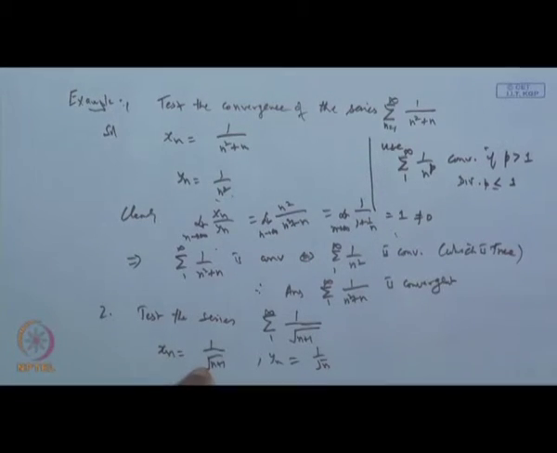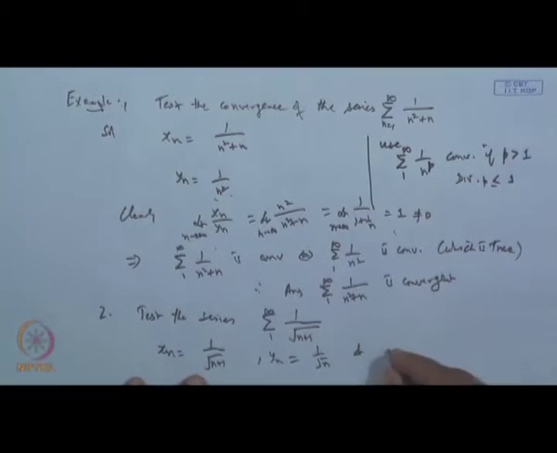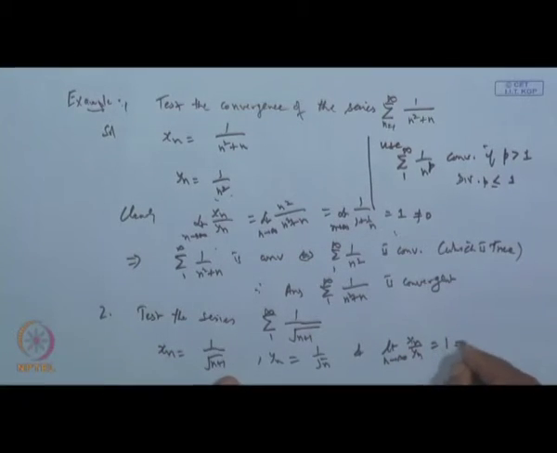So, if I take this, the limit of x n over y n comes out to be 1, which is different from 0. You just take root n and divide. It means the nature of these two series is identical.